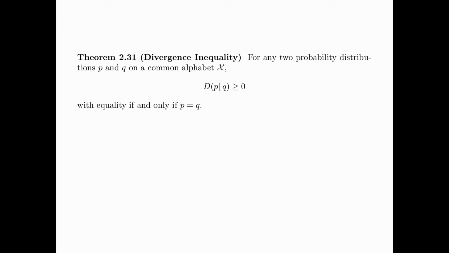Theorem 2.31 is a very important inequality called the divergence inequality. It says that for any two probability distributions P and Q on a common alphabet X, D(P||Q) is bigger than or equal to 0 with equality if and only if P is equal to Q. Now we prove the divergence inequality. First, for simplicity, assume that S_P is equal to S_Q. For a proof without this assumption, please see the textbook.